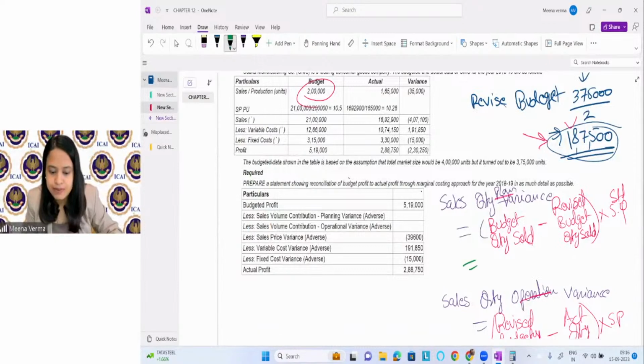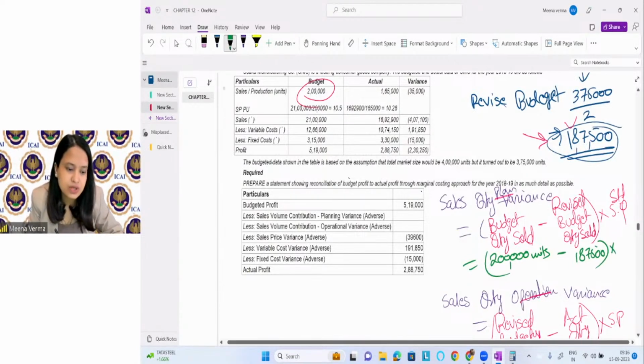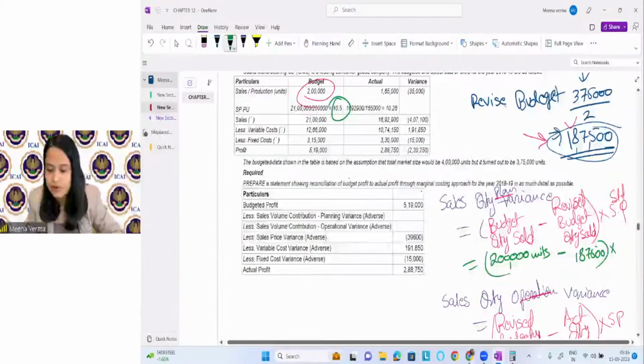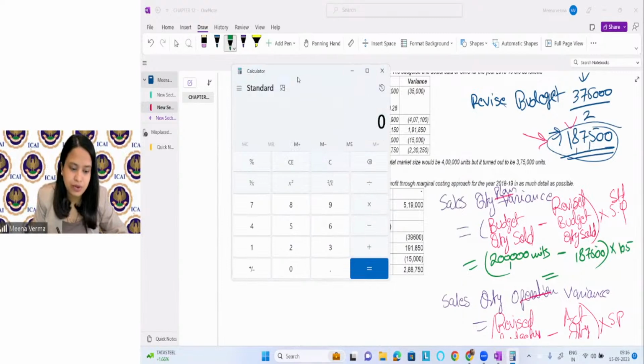So what is the budgeted quantity sold? 2 lakh units, right? What is the revised budgeted quantity sold? 1,87,500. What is the standard selling price? You can see 10.5. Use it, solve it. It is unfavorable. The variance is unfavorable, not good.